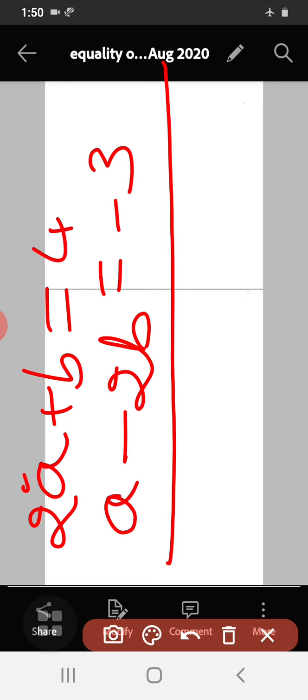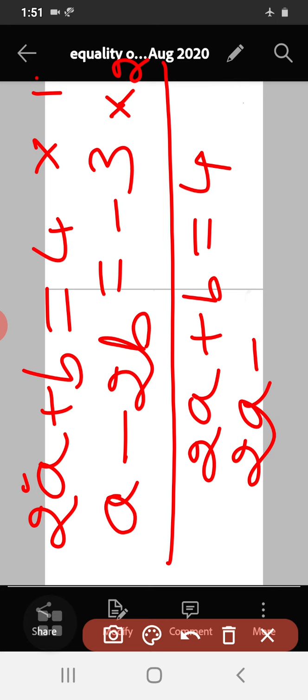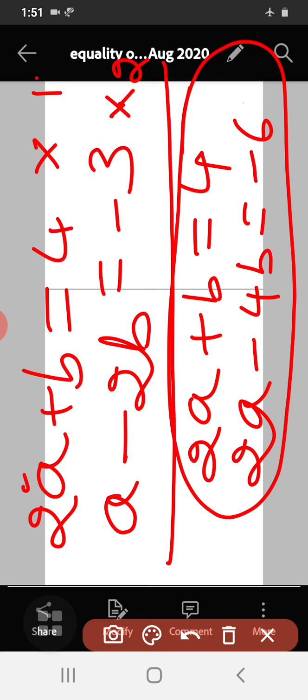See here, 2a is there, here a is there, so we have to make the coefficient of a equal. So we can multiply this by 1 and multiply this by 2 here. So I will get 2a plus b is equal to 4 and 2a minus 4b is equal to minus 6. So I got these two equations.